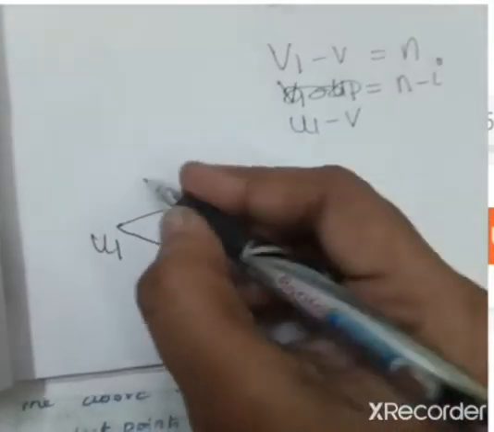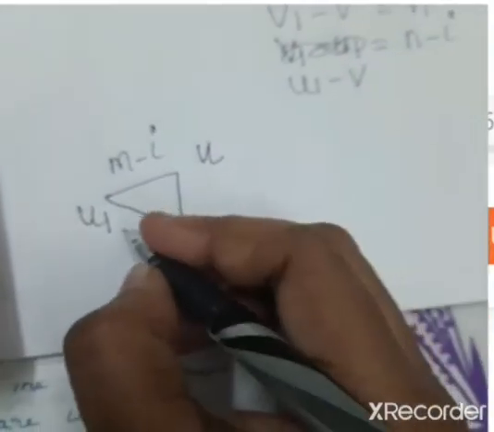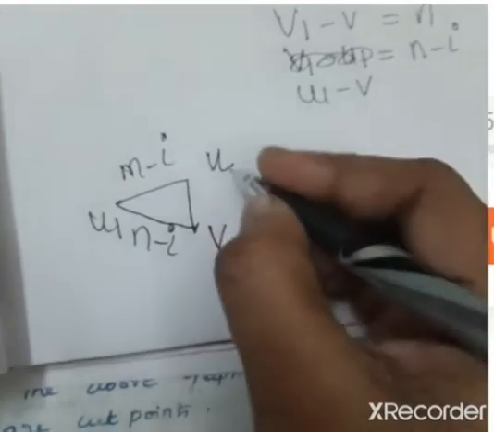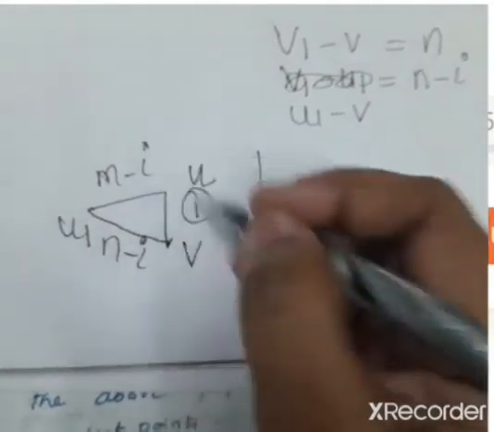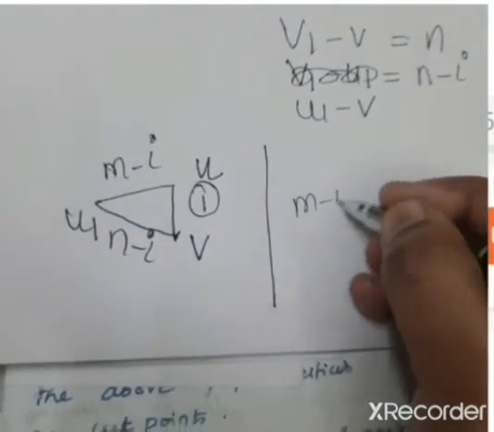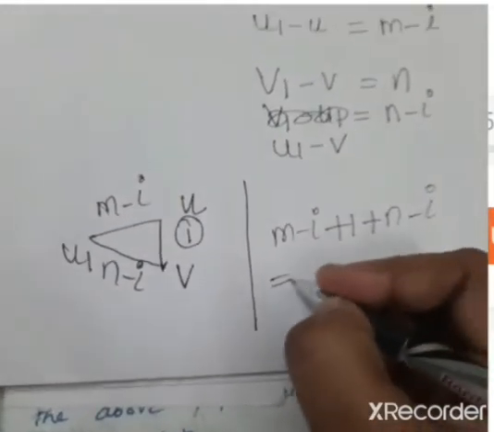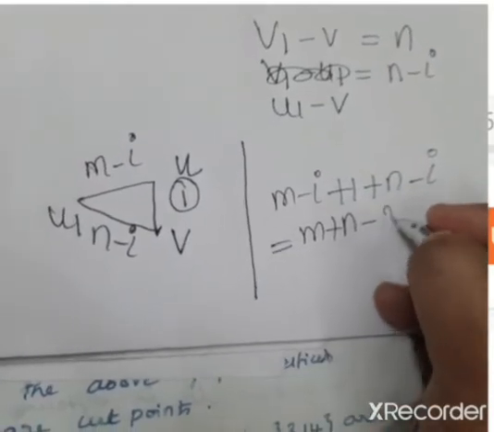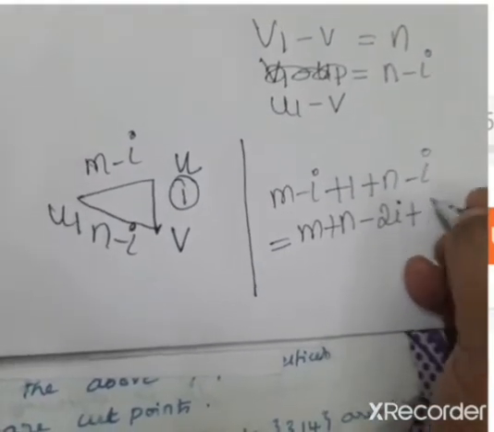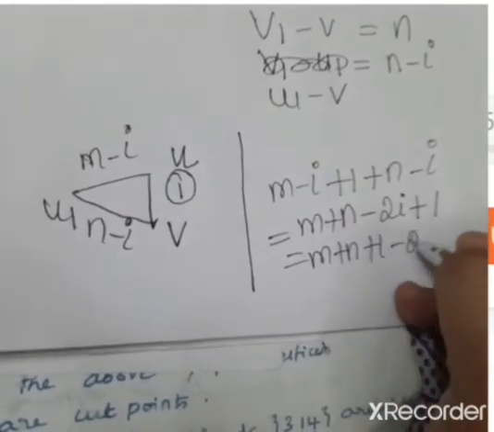We found this length to be m minus i, this length to be n minus i, and this length to be 1. So the length of this cycle is m minus i plus 1 plus n minus i, which is m plus n minus 2i plus 1, or m plus n plus 1 minus 2i.